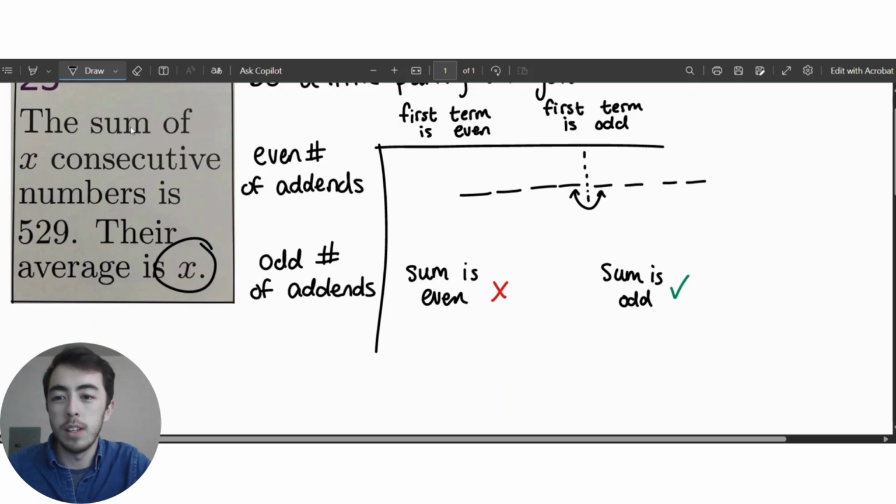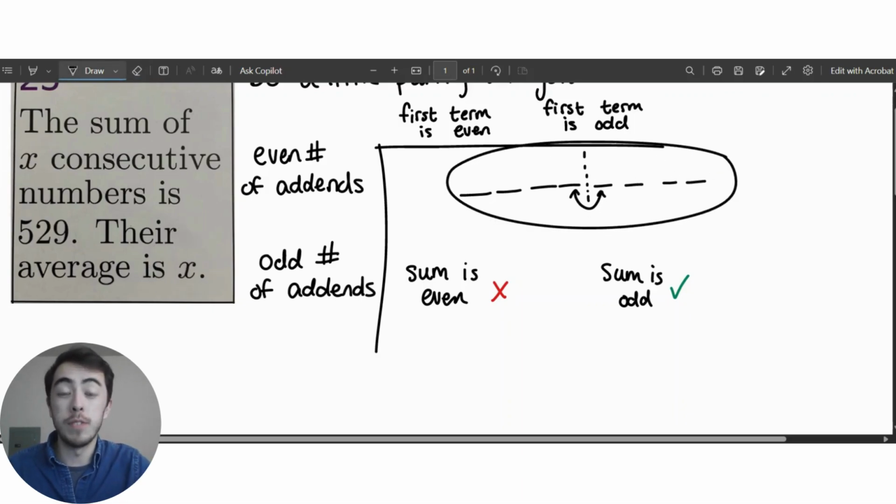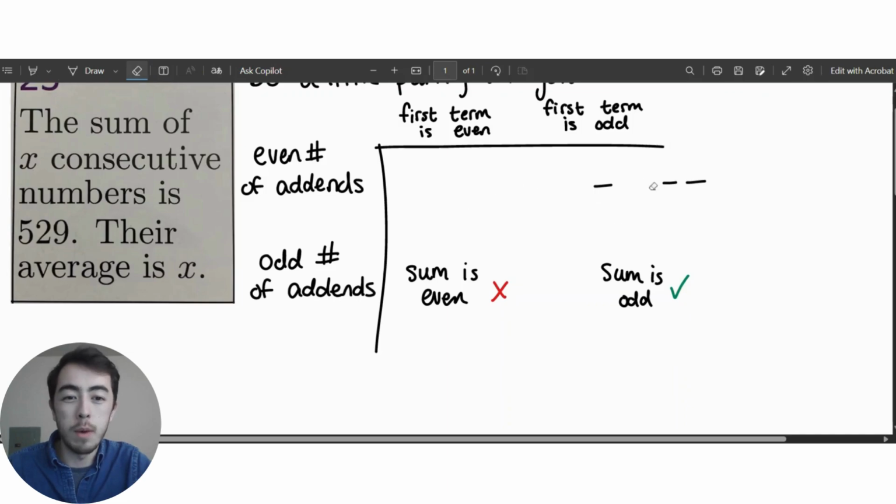And I know that x is a whole number because I have x consecutive numbers. I can't have like 4.5 numbers in my list. So x has to be a whole number, and x is also the average. So I know that I can't be taking the average of an even number of terms, or else my average is going to be something and a half. So I don't really need to worry about whether or not the first term is even or odd.